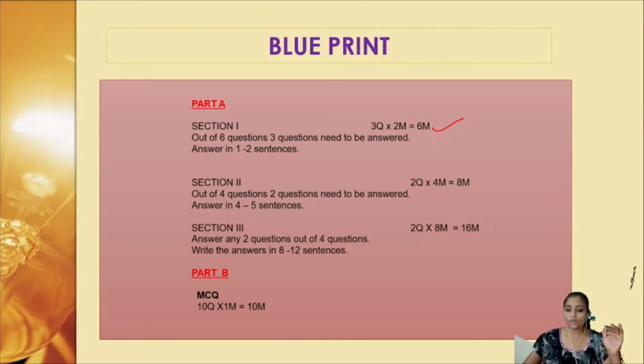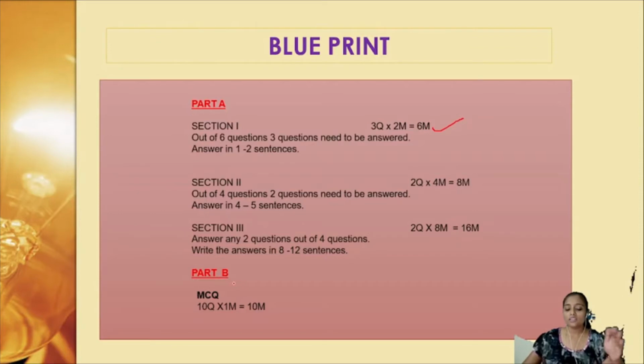So the part A consists of almost 30 marks, whereas part B would be MCQ questions. Each question carries 1 mark. The marks would not be counted if you are overwriting or scribbling; only the first answer would be taken into consideration. So while you are writing MCQ questions, make sure that you are not making any mistakes. Read the question carefully twice, thrice, and then answer.